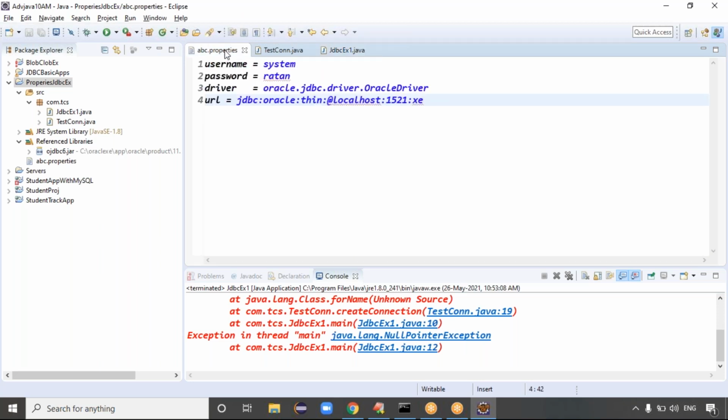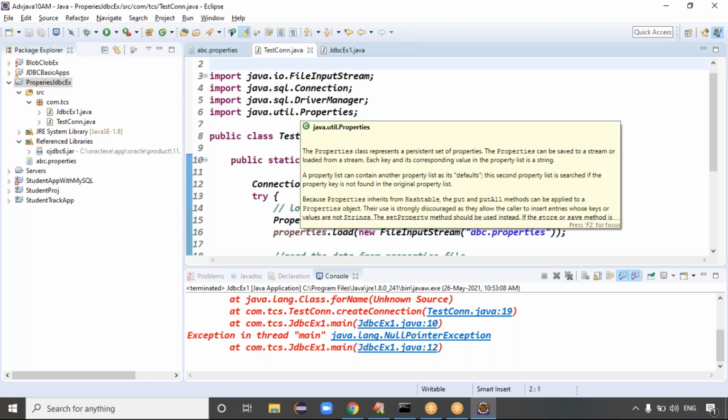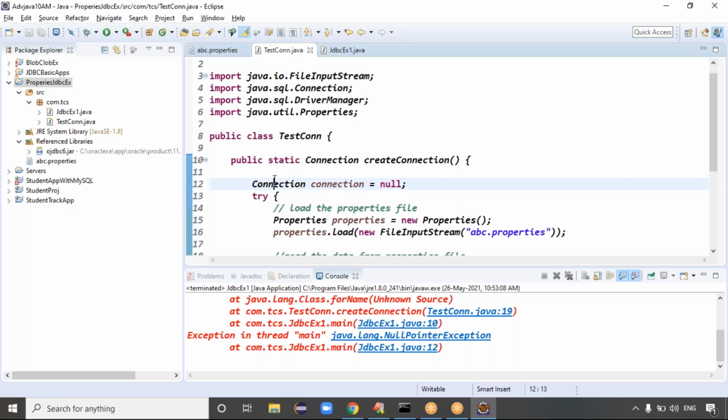Is there something, a semicolon, we have to give after the key value pairs? A key value pair is something like this: username, password, driver. That means after system a semicolon, after Ratan a semicolon. In a property file semicolons are not required. No worries.